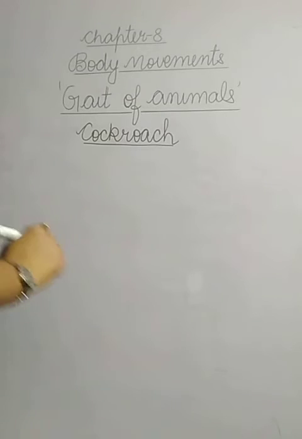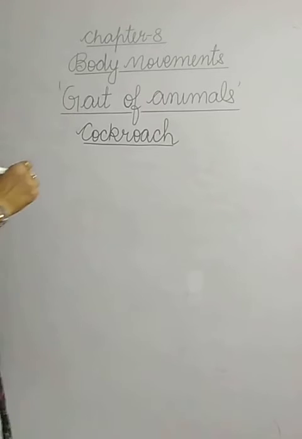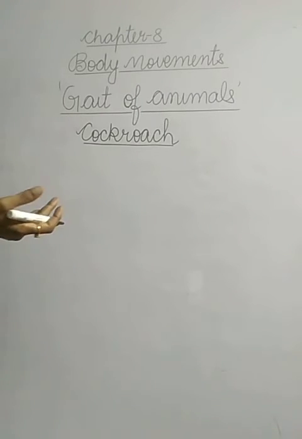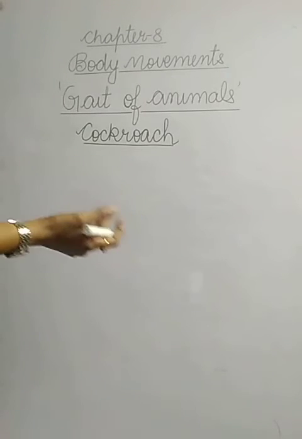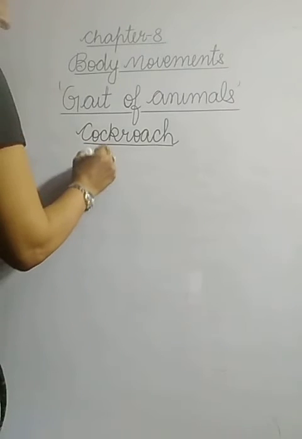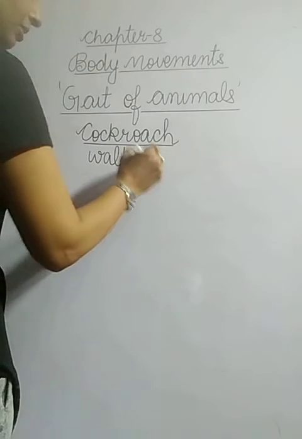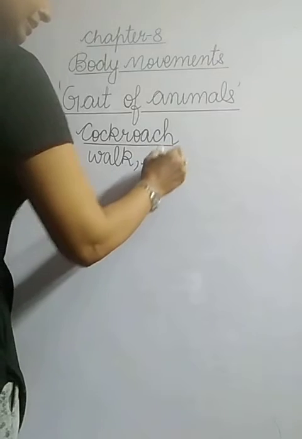So student, we were discussing gait of animals. Gait of animals means movement of animals. We have discussed some invertebrates, earthworm, snail, how do they move. Now the next invertebrate is cockroach. We are aware that a cockroach can walk, climb and fly. You all have seen a cockroach. It can walk, it can climb and it can fly.